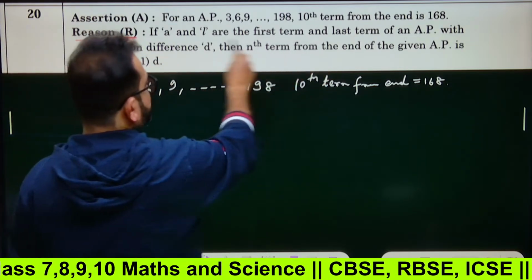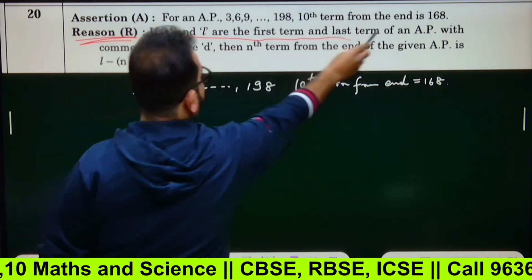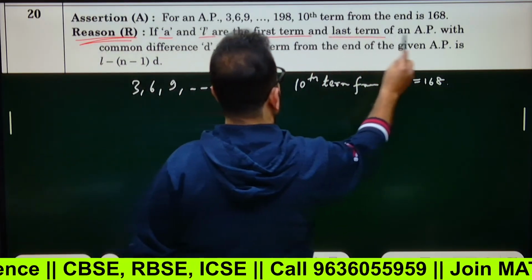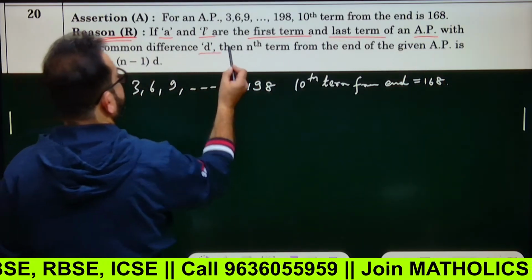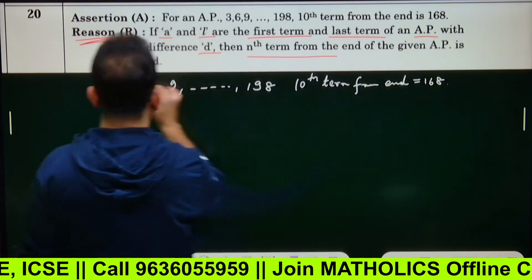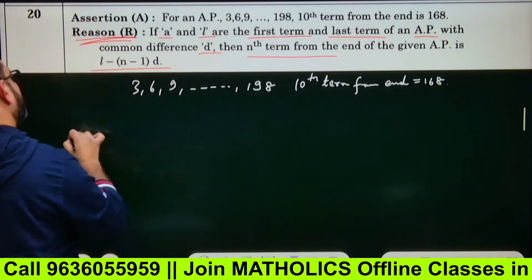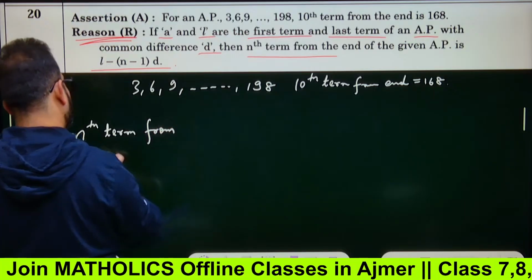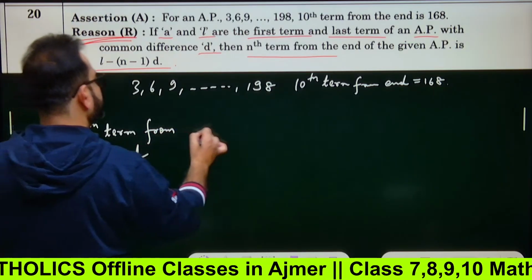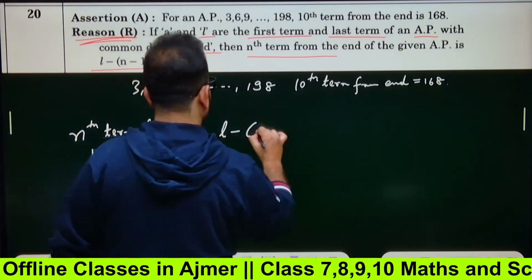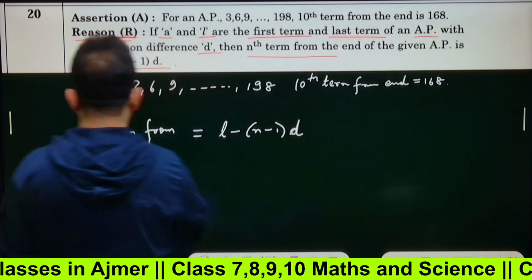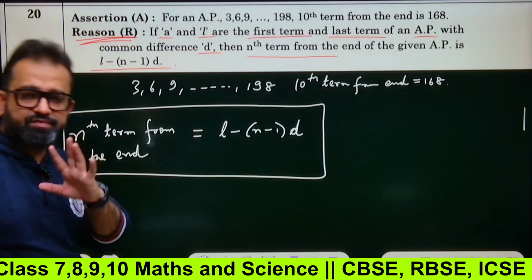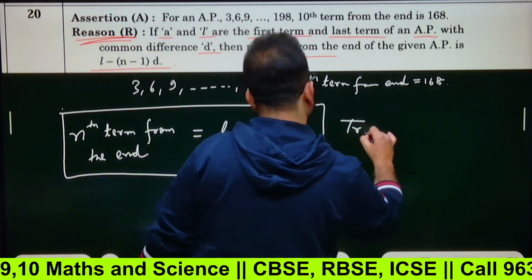If A and L are the first and last terms, that means A is the first term and L is the last term of an AP with common difference D, then the nth term from the end is given by, yes, this is true. You can use it directly: L minus (n minus 1) into D. This is the formula you must remember. The nth term from the end is L minus (n minus 1) into D. So this is true.